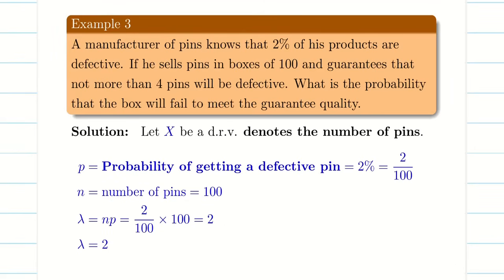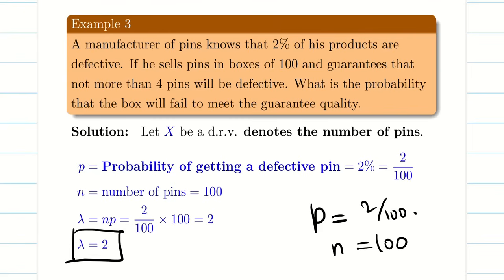A manufacturer of pins knows that 2% of his product is defective. Good here. So here there is no average. 2% of products is defective. So my P is going to be what? 0.02. My N is what? My N is given. He sells pins in boxes of 100. So my N is 100. My P, I'll even keep it simply what? 2 by 100. It is easy for me to calculate. So my lambda value is what? N into P. So it is simple 2. Good. Now it is done.